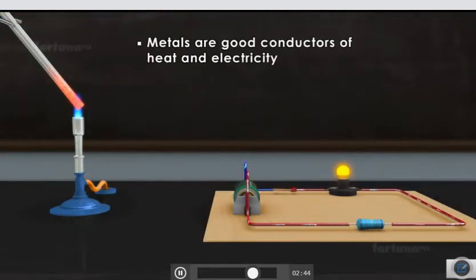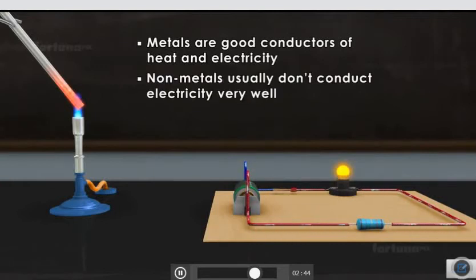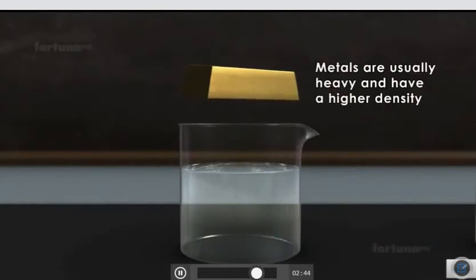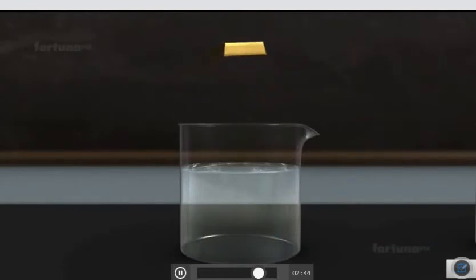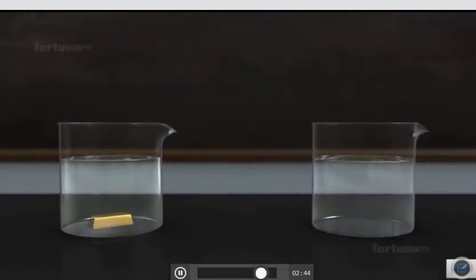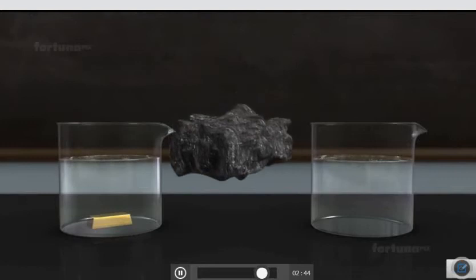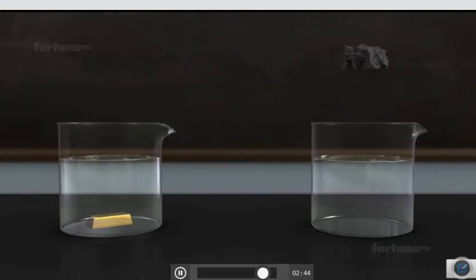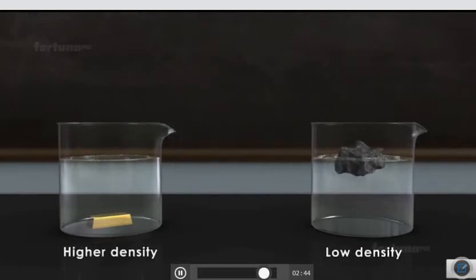All metals are good conductors of heat and electricity. Non-metals usually don't conduct electricity very well. Metals are usually heavy and have a higher density than non-metals, causing them to sink in water. Solid nonmetals such as carbon are, relatively speaking, lighter and have a low density.